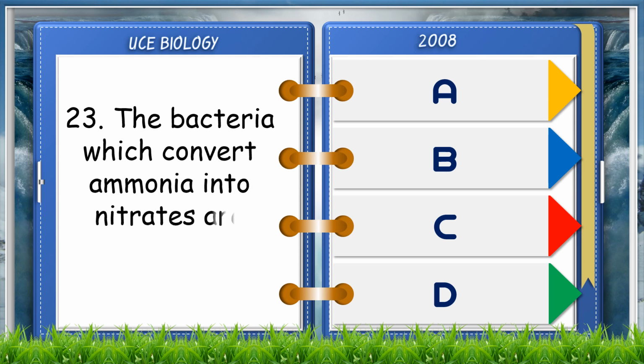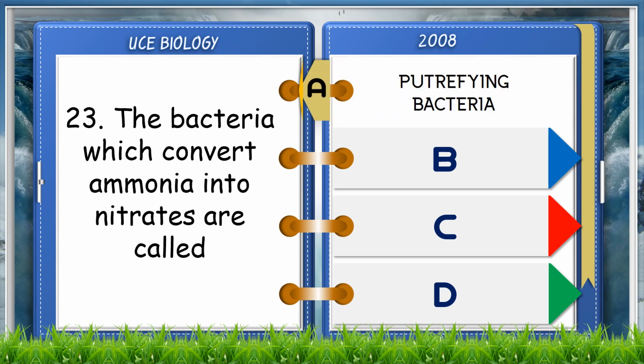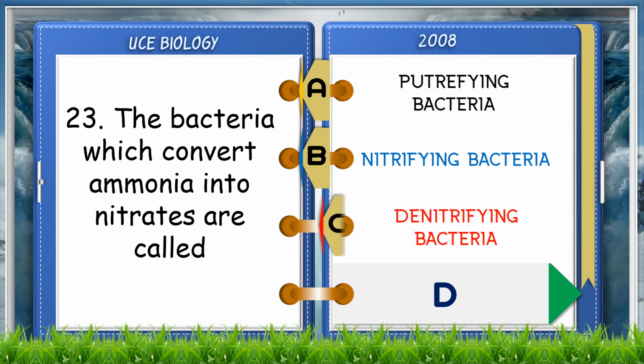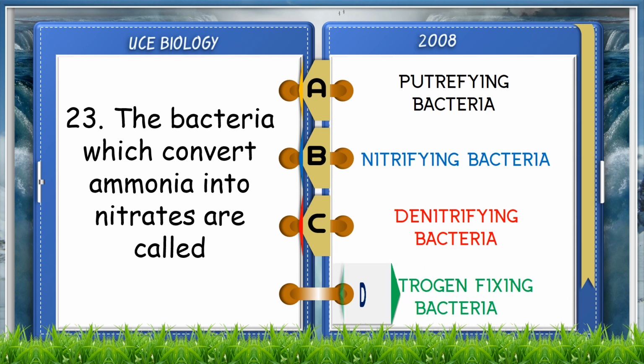The bacteria which convert ammonia into nitrates are called A. Putrefying bacteria, B. Nitrifying bacteria, C. Denitrifying bacteria, D. Nitrogen-fixing bacteria. The answer is B. Nitrifying bacteria.